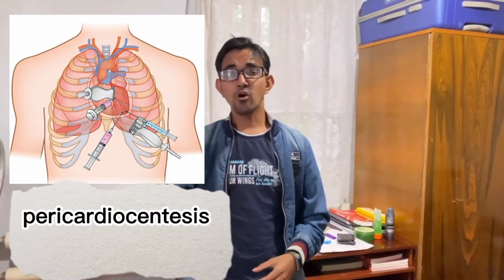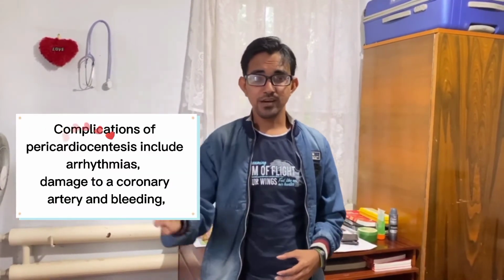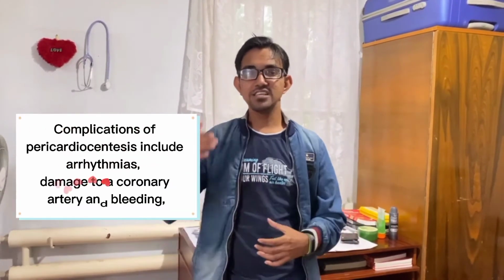What is the management for this? The best management is to remove the fluid from the pericardium by doing a pericardiocentesis. But there are complications of pericardiocentesis. What are the complications? It leads to arrhythmias, damage to the coronary artery, and bleeding. These are some complications, but the best management is to remove the fluid from the pericardium. So that is all about pericardial effusion.